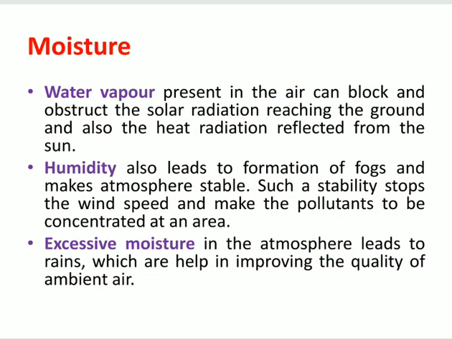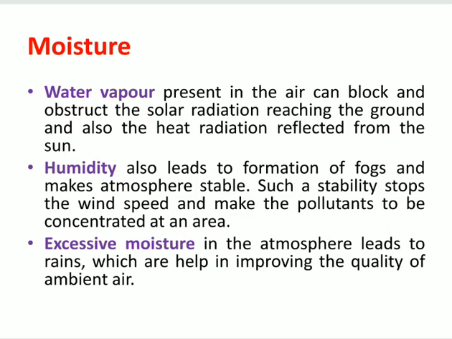Next one is moisture. Water vapor present in air can block and obstruct the solar radiation reaching the ground, and also the heat radiation reflected from the sun. Humidity also leads to formation of fogs and makes the atmosphere stable. Such a stability stops the wind speed and makes the pollutants be concentrated at an area. Excessive moisture in the atmosphere leads to rains, which help in improving the quality of ambient air.